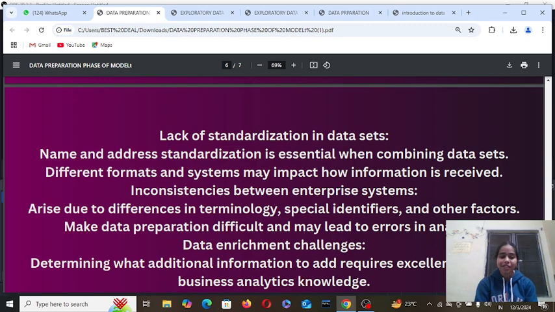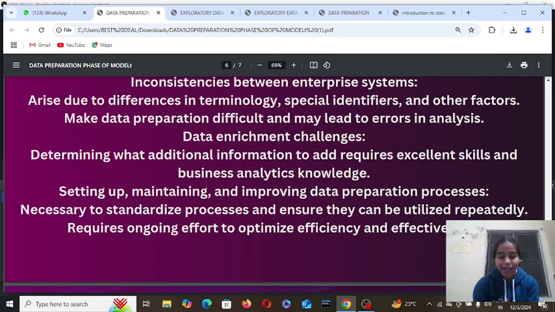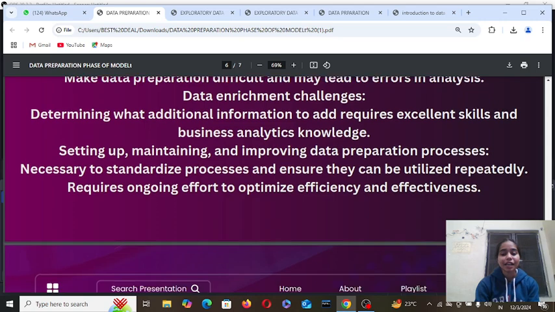Data enrichment challenges. Determining what additional information to add requires excellent skills in business analysis and knowledge. Setting up, maintaining and improving the data preparation process is necessary. It is necessary to standardize the process and ensure that it can be utilized repeatedly. It requires ongoing efforts to optimize efficiency and effectiveness.